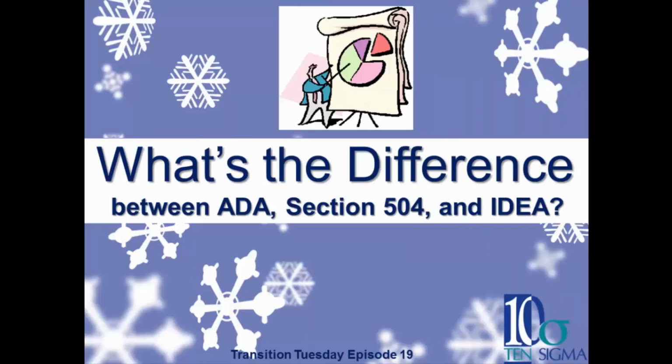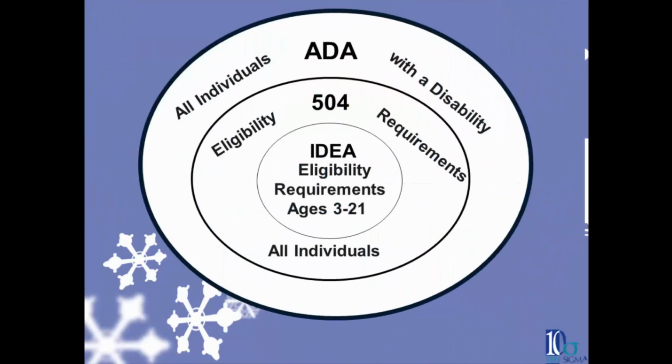What's the difference between ADA, Section 504, and IDEA? In the big picture, the Americans with Disabilities Act, Section 504, and the Individuals with Disabilities Education Act are all protection laws for individuals with disabilities. The ADA covers all individuals. Section 504 covers all eligible individuals, and IDEA covers eligible individuals ages 3 to 21. Let's take a look at each one of these laws a little more in depth.